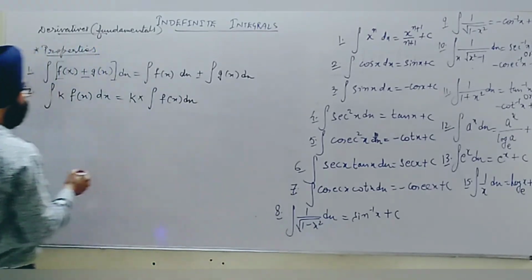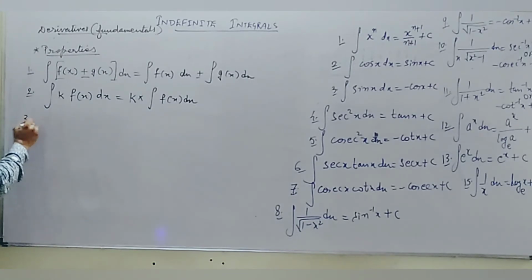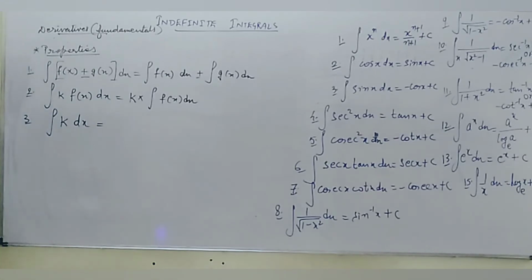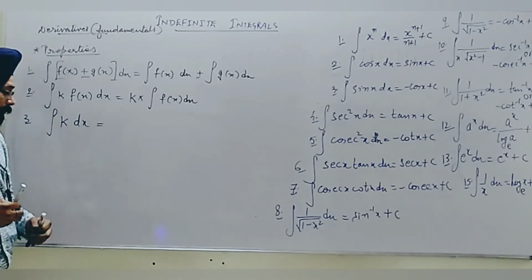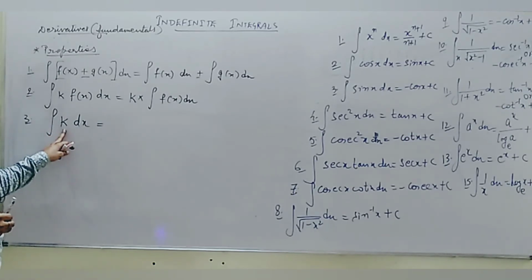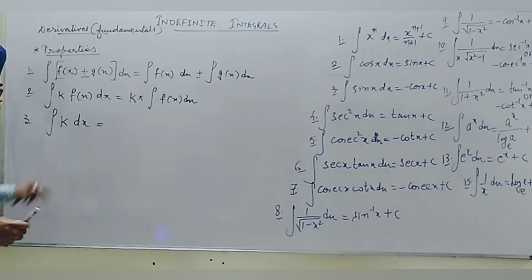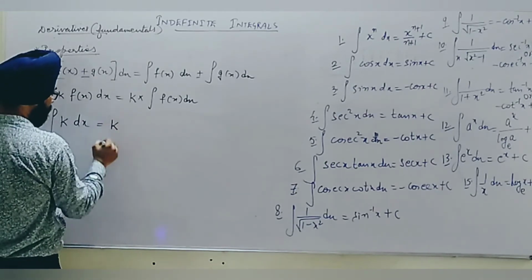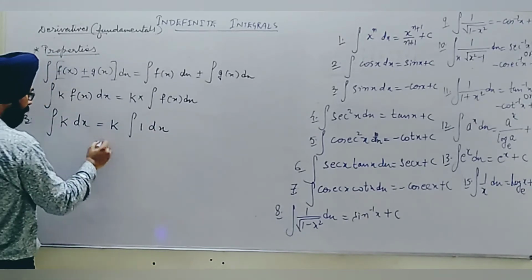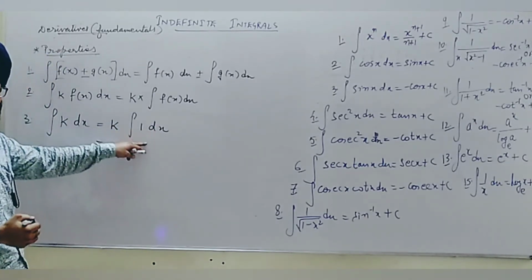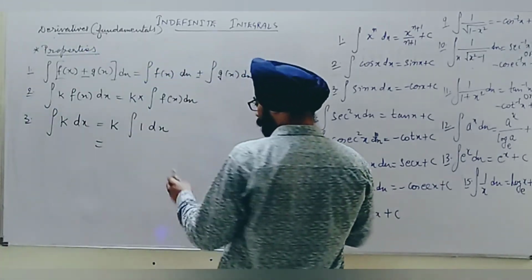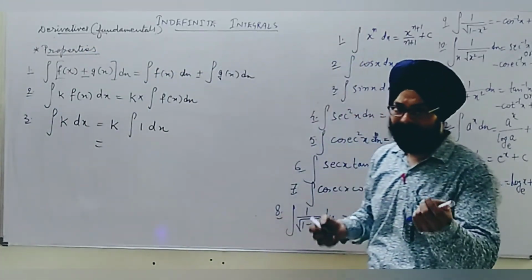Next, if I am having only a constant to be integrated, now let me tell you a very important part of integration. Wherever this is to be integrated, like differentiation, this will not be 0. This will be written as k times the integral of 1 dx. So this also should be included in the fundamental list aside. I know this is not a fundamental one, but still you should include it.